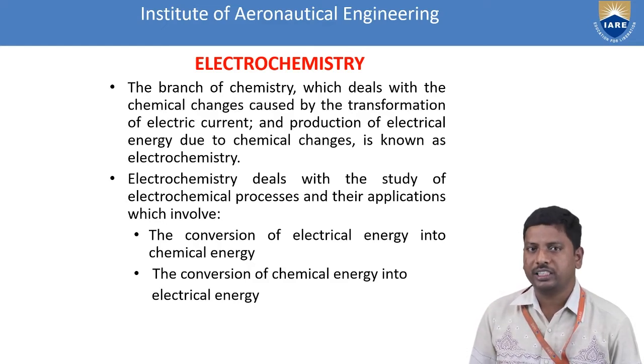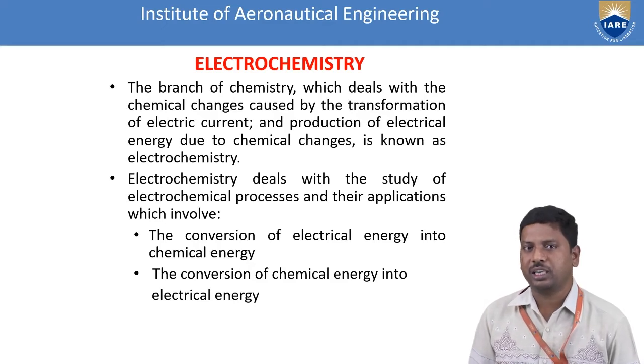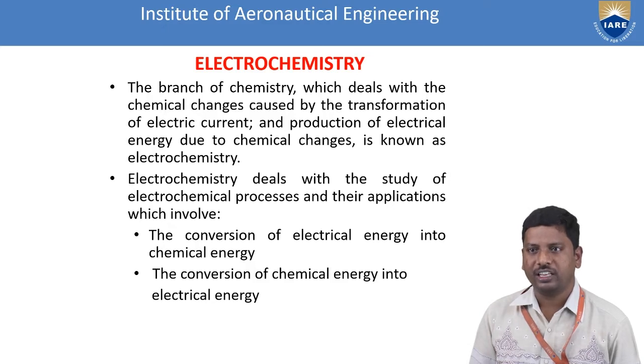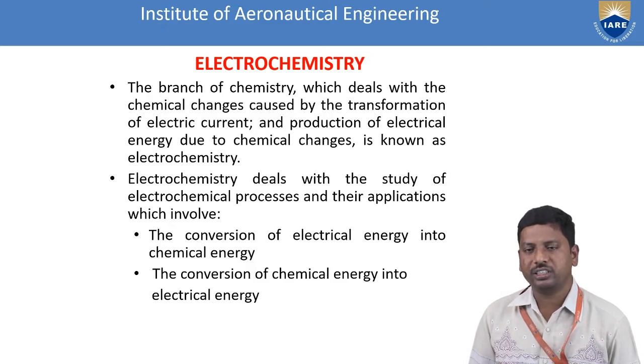It also takes place by a redox reaction. Redox reaction means both oxidation and reduction reactions take place simultaneously. Oxidation means loss of electrons. Reduction means gain of electrons. Electrochemistry deals with the study of electrochemical processes and their applications, mainly involving the conversion of electrical energy into chemical energy and the conversion of chemical energy into electrical energy.